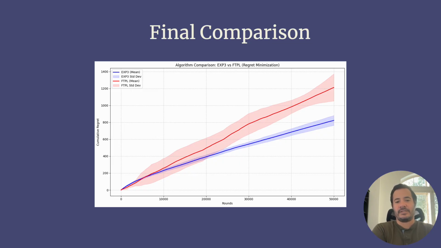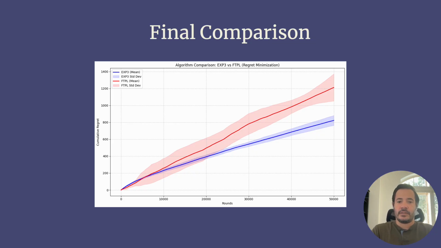I ran the simulation 5 times using different random seeds and averaged the results. The blue line, EXP3, stayed below the red line, FTPL, meaning EXP3 learned the optimal strategy faster and took fewer losses over time. The shaded regions show the variance across the 5 runs. EXP3 remains stable no matter the seed, while FTPL shows a very wide spread. This tells us FTPL is much more sensitive to initial conditions.